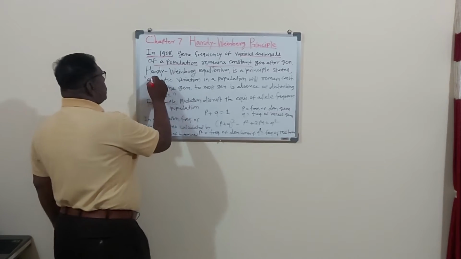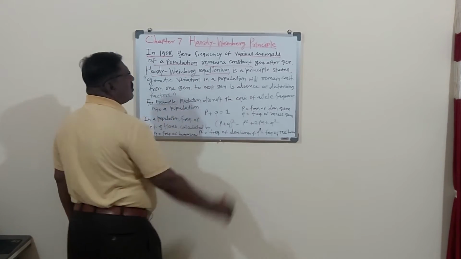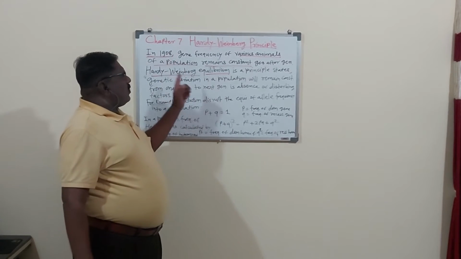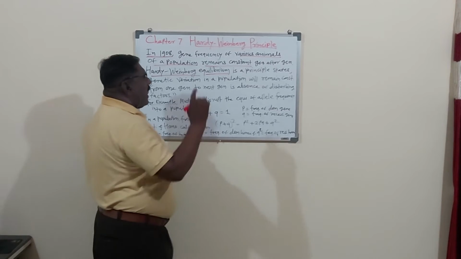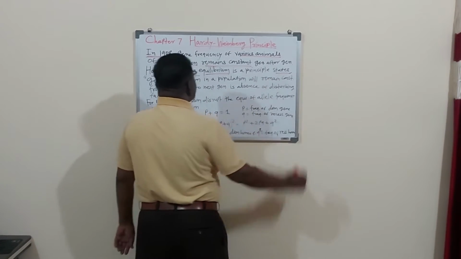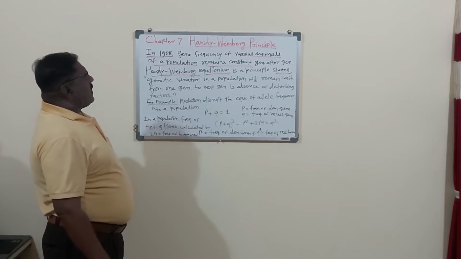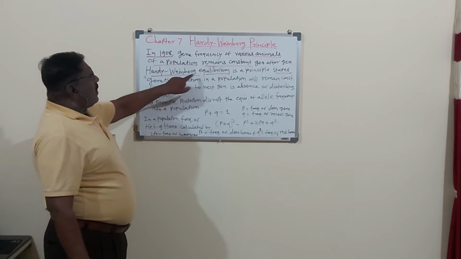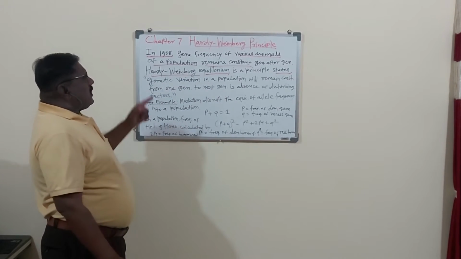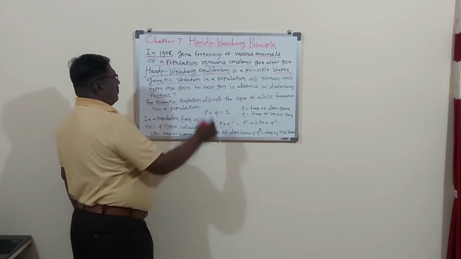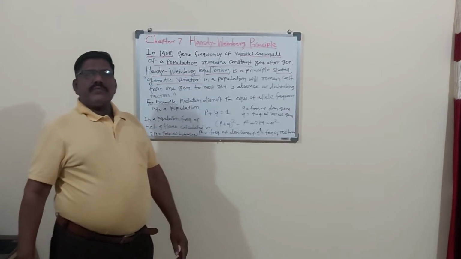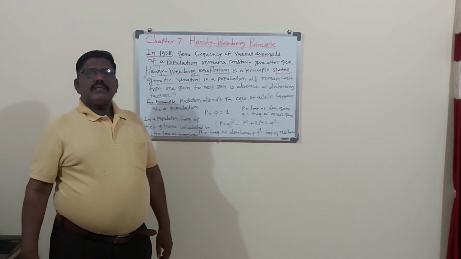Now Hardy-Weinberg's equilibrium or Hardy-Weinberg's principle, both are the same, and that states: Hardy-Weinberg equilibrium is a principle that states genetic variation means the differences.